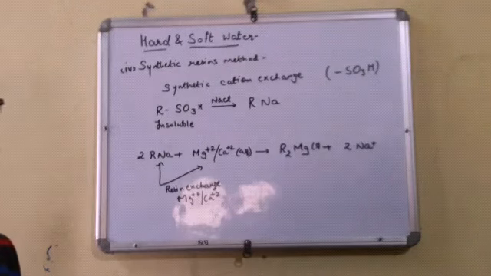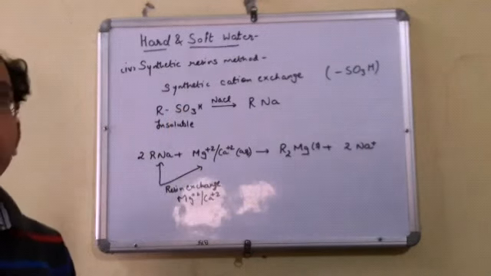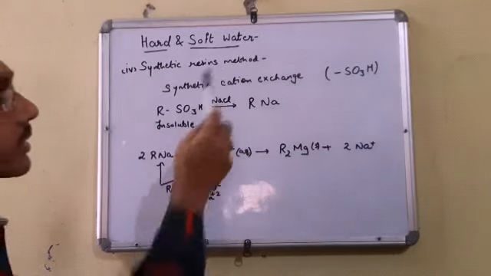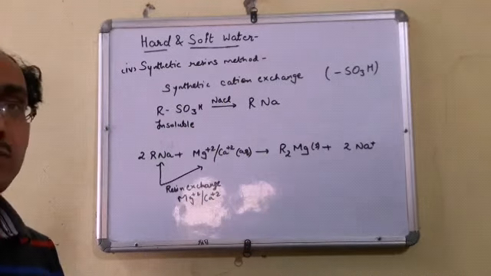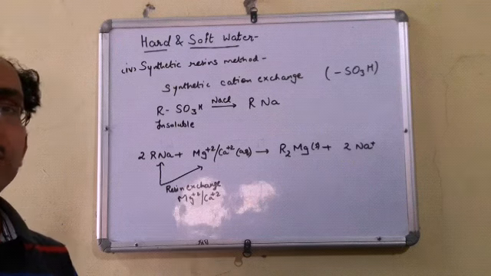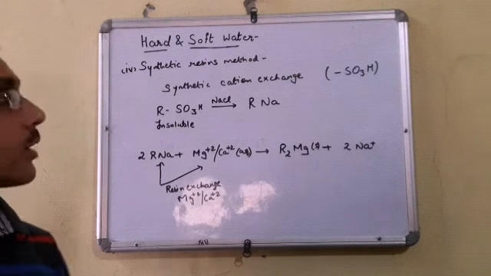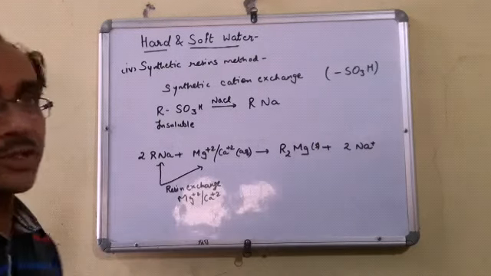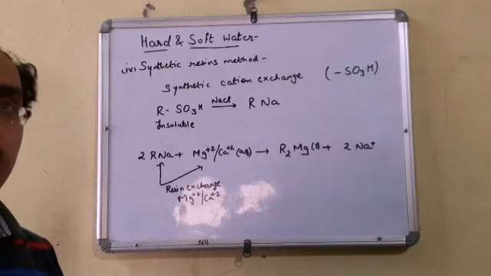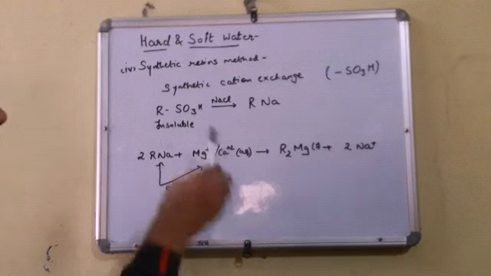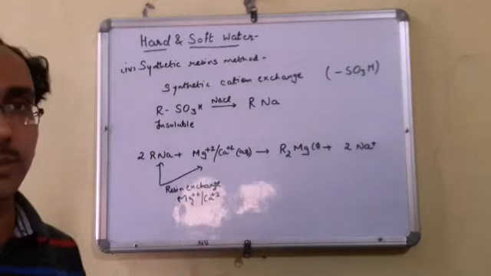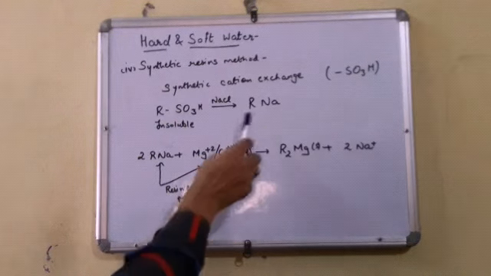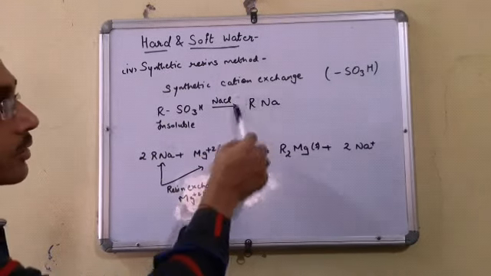Now students, see the fourth method, that is the synthetic resin method. Nowadays we remove the permanent hardness of water by using synthetic cation exchangers. This is a much simpler method as compared to the previous method, that is the zeolite or permutit method. In this we use organic compounds which contain the SO3H group. This is the sulfonic acid group, which is insoluble in water. First of all we convert this insoluble sulfonic acid resin, with R being an alkyl or aryl group or any other group,